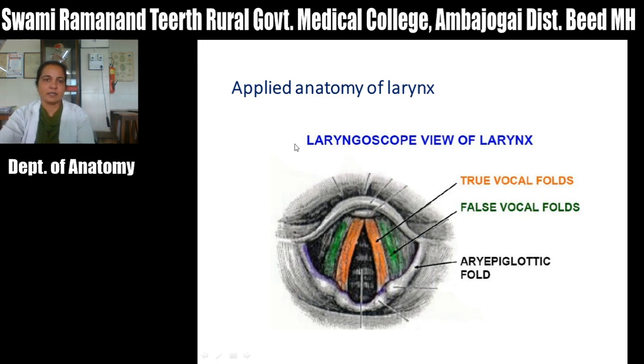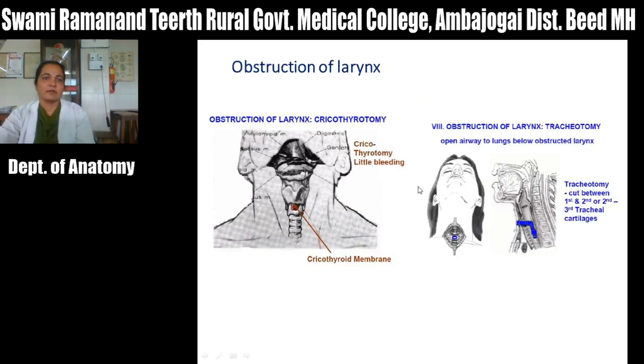So again, in laryngoscopy there are direct laryngoscopy and indirect laryngoscopy. In indirect laryngoscopy you can see the mirror image. Then when there is any obstruction in the larynx, you can do cricothyroidotomy. In cricothyroidotomy, the cricothyroid membrane is punctured or cut, to prevent the suffocation or obstruction of the larynx.